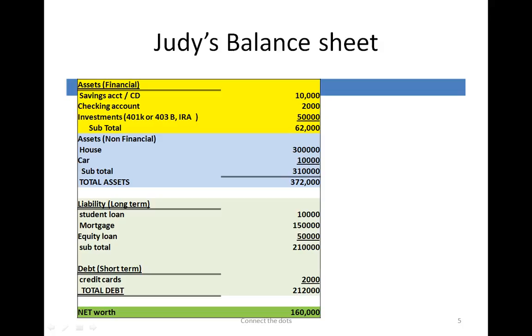Her longer-term debt, the student loan, mortgage, and equity loan, let's say is a combined $210,000, and then she's got some credit card bills. So her total assets are $372,000 and her total debt is $212,000. So right now, based on just this basic hypothetical situation, this person has a net worth of $160,000.